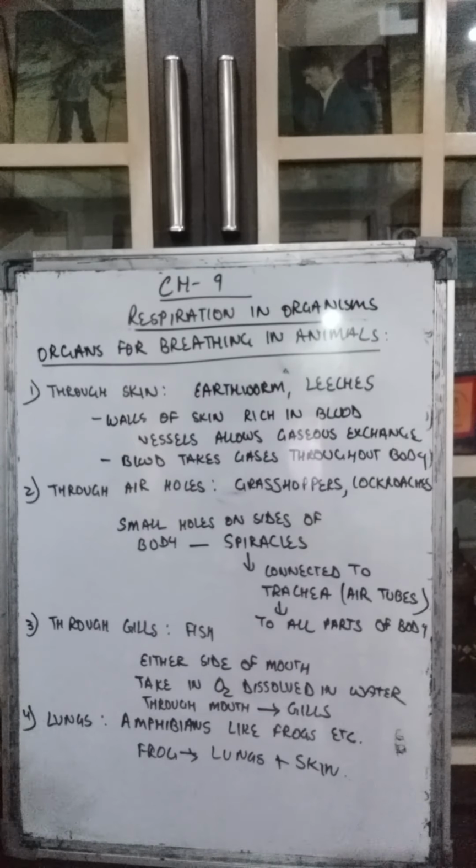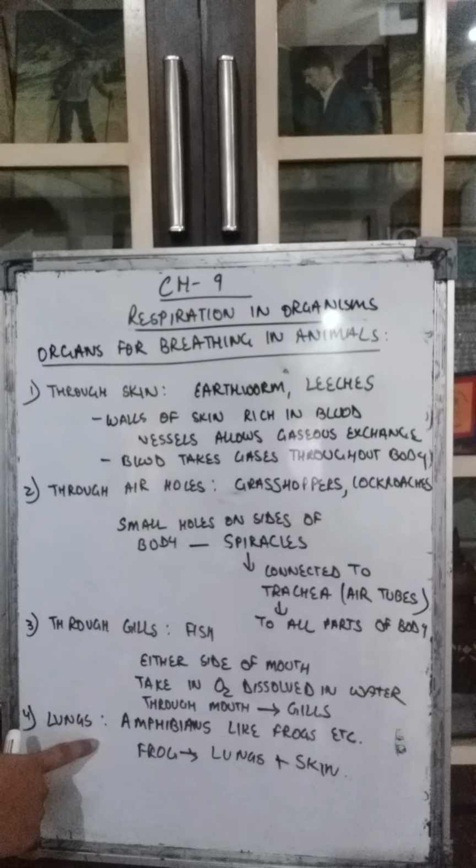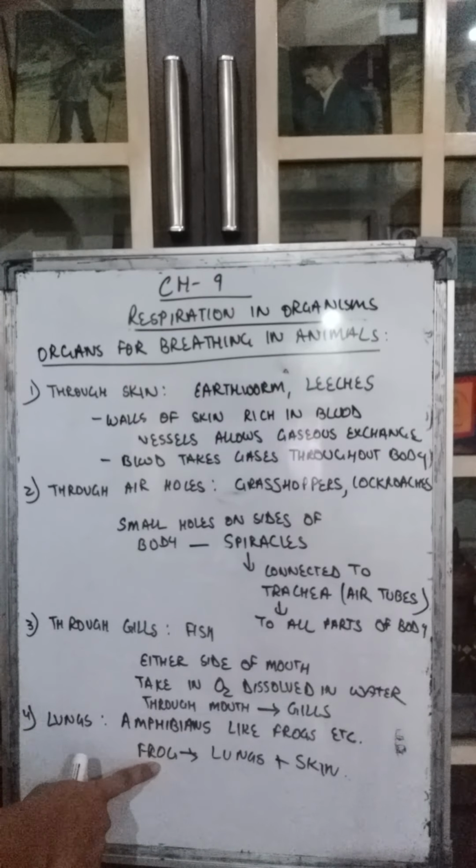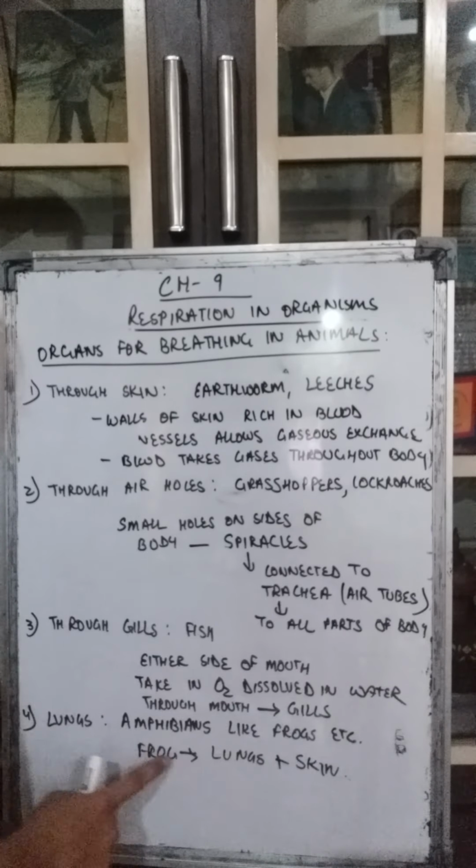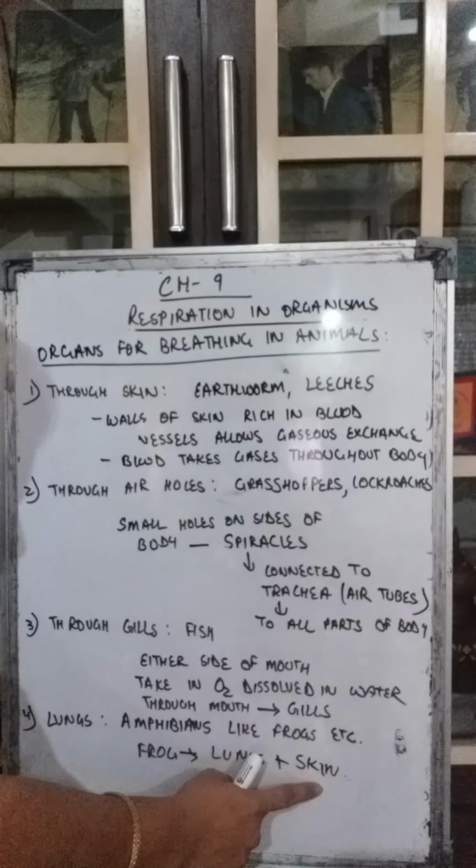Then there are some animals which breathe through the lungs also. Which are those? Those are the amphibians like frogs, salamanders, newts, etc. They are both terrestrial and aquatic animals. They live in the water also, they live on the land also. So they breathe with the lungs. Frog is an example of that. Frog can breathe through lungs, and frog can breathe through the skin also.